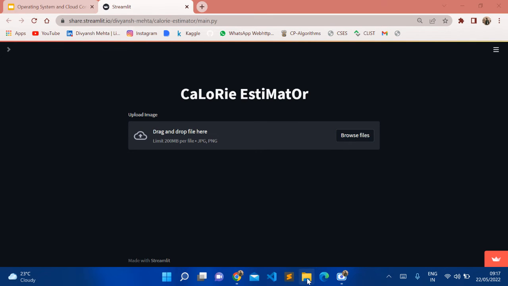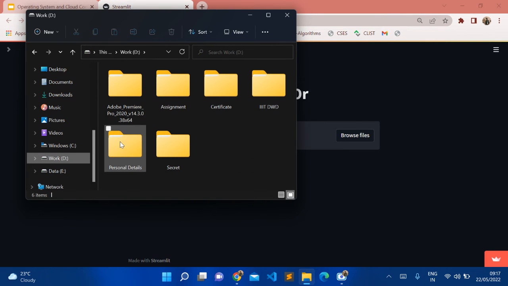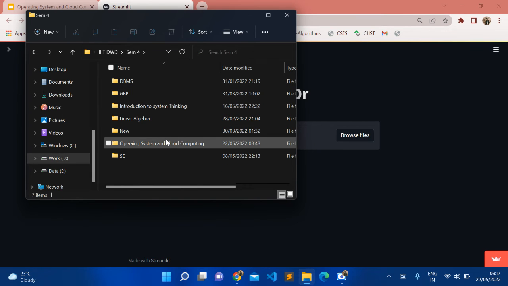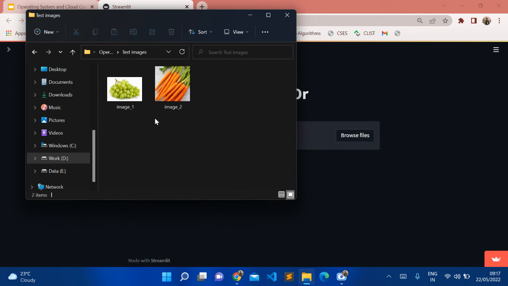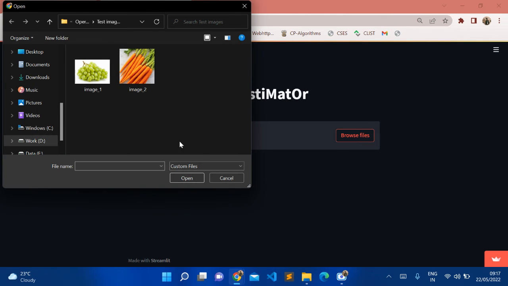So, for image, for testing images, we took two images. First one is grapes, that is a fruit, and the second one is carrot, that is a vegetable. So let us see how our model will predict the objects. So we'll have to browse. We'll select the first image.